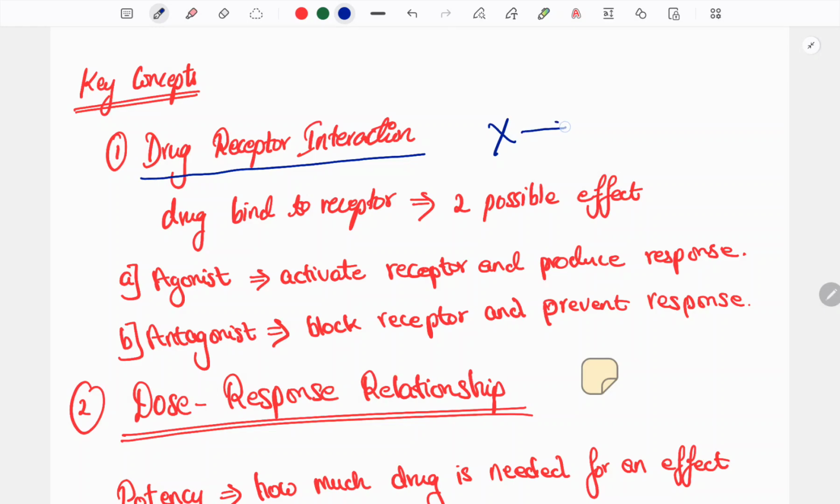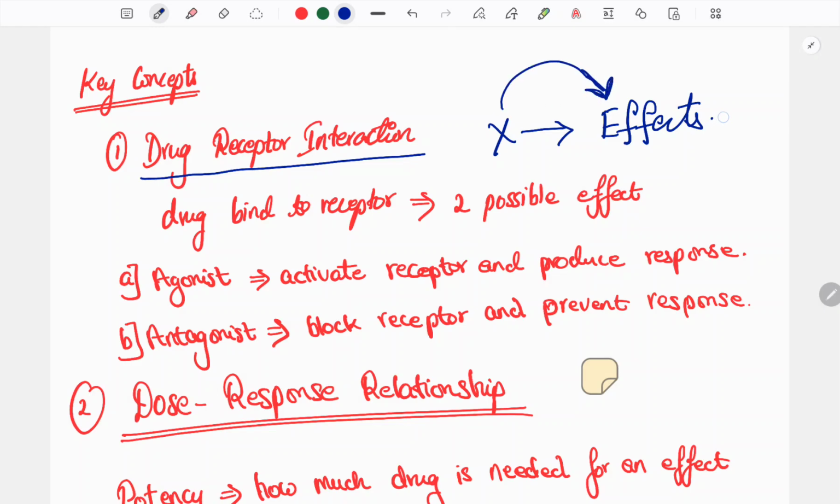After consuming it, the drug is producing some effect. We already studied the definition of pharmacodynamics, which is nothing but what the drug does to the body. Here the drug is producing some effect, and that is known as pharmacodynamics.